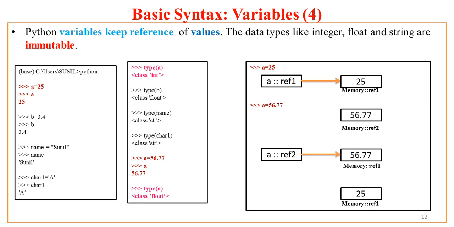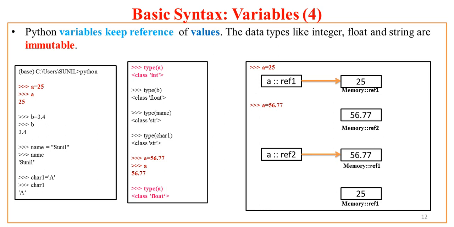If I reassign the value 56.77 to a, now the type of a is exactly the type of the value specified at the right hand side of a. Here it is class float. Now how does it happen?